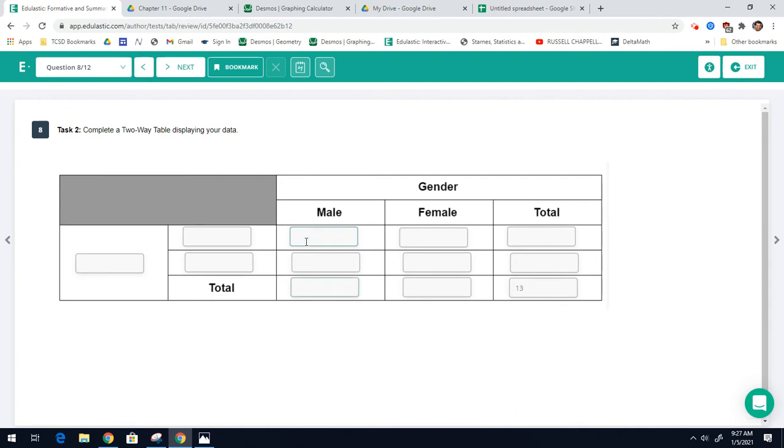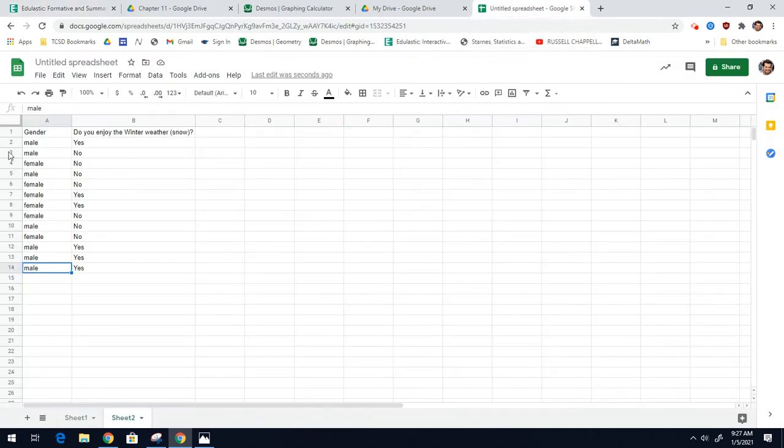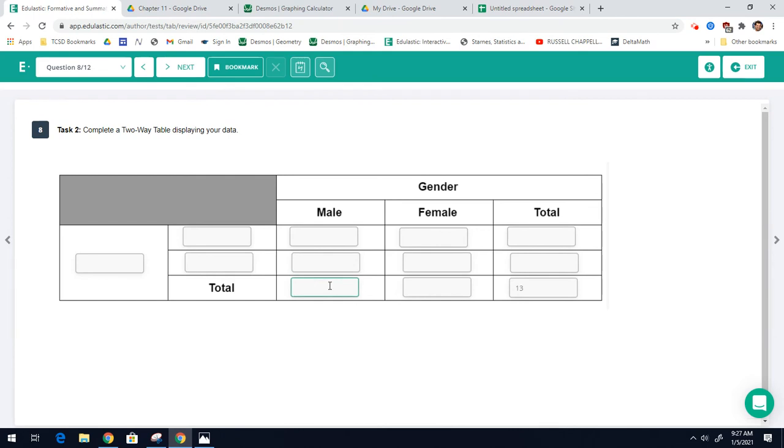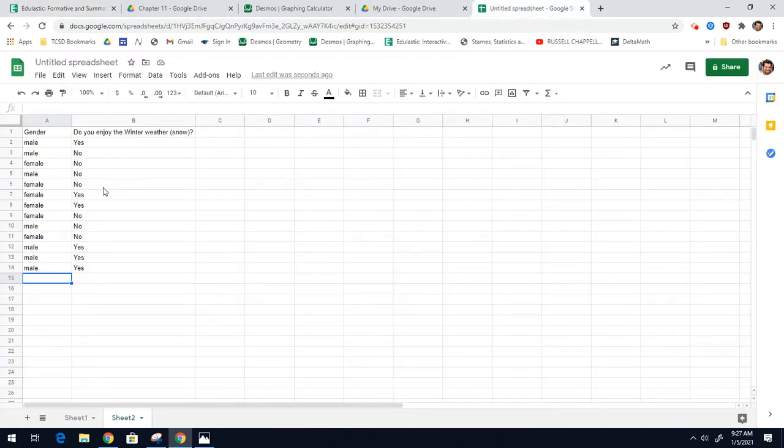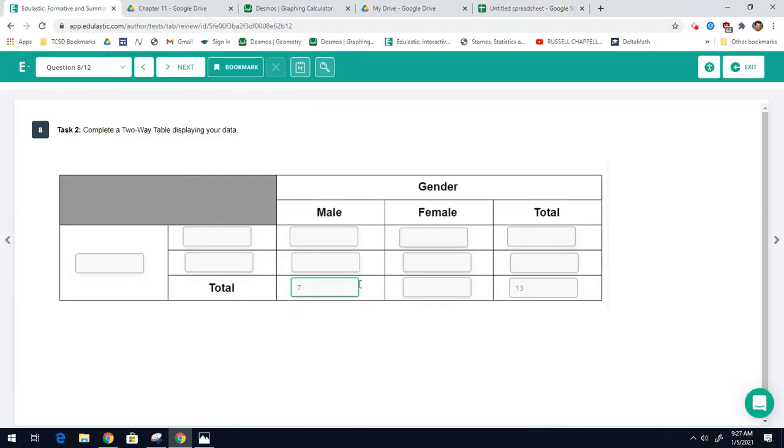So now how many males and how many females? Well, if I look here, there were 1, 2, 3, 4, 5, 6, 7 males. So I had 7 males. So in the male column, that's your total at the bottom. That means there should be 6 females. Let's just double check. 1, 2, 3, 4, 5, 6. And there were. Okay. So now we can do my question, which was, do you enjoy the winter weather?